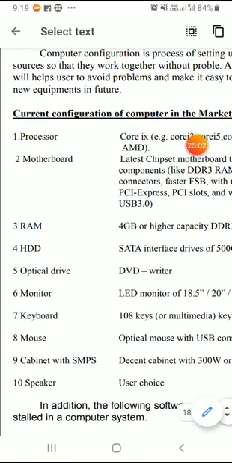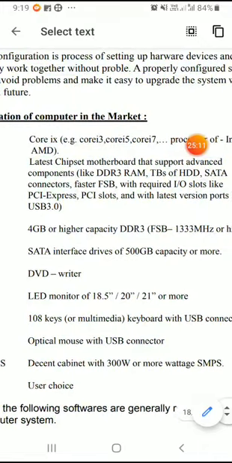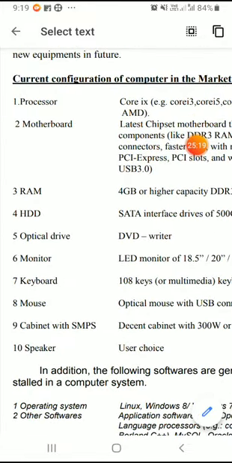Next one is called hard disk. Hard disk should contain a SATA interface. Already I told you about this. SATA interface drives of either 500 GB or 1 TB or more than 1 TB capacity hard disks you need to purchase. Next one is called optical drive. Optical drive means if you want to use CD-ROMs or DVDs for reading and writing information, then you can purchase an optical drive, a DVD writer. That is called DVD writer.